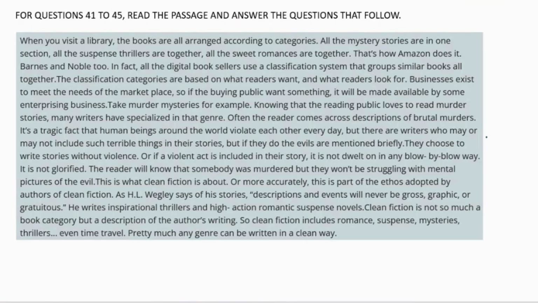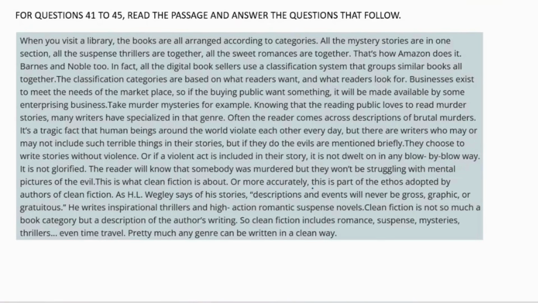But there are writers who may or may not include such terrible things in their stories. But if they do, the evils are mentioned briefly. They choose to write stories without violence, or if a violent act is included in their story, it is not dwelt on in any blow by blow way. It is not glorified. The reader will know that somebody was murdered, but they won't be struggling with mental pictures of the evil. This is what clean fiction is about.